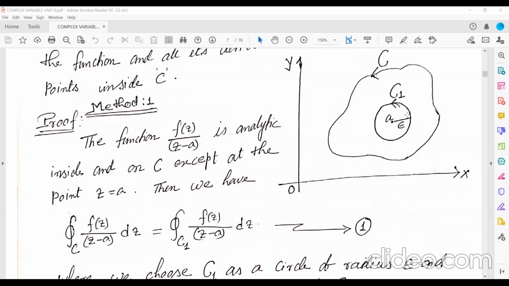At every other point inside the curve and on the boundary, the value will exist.